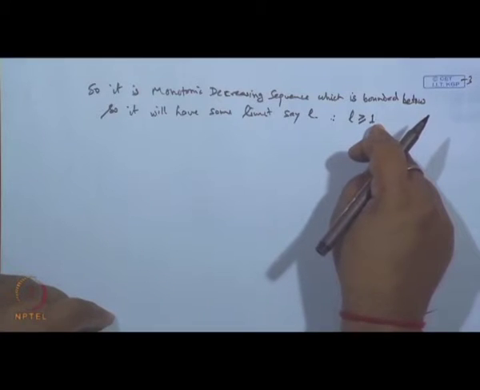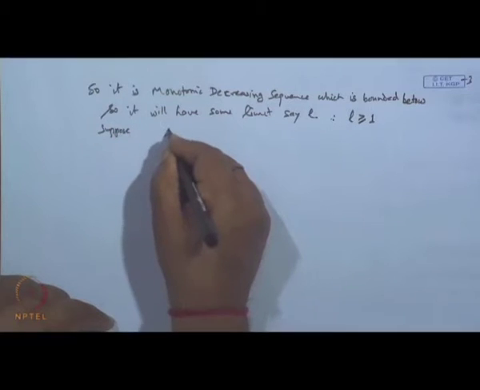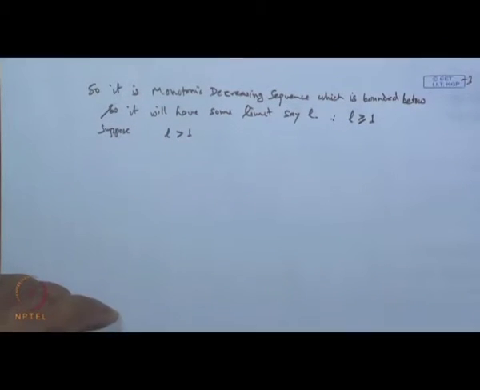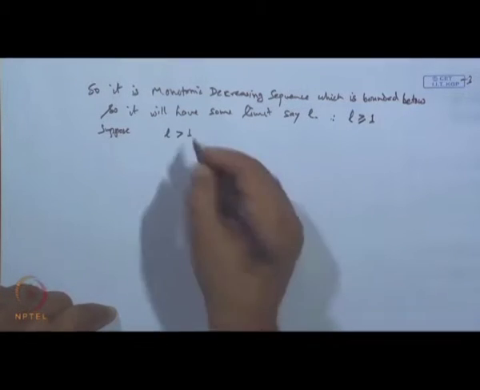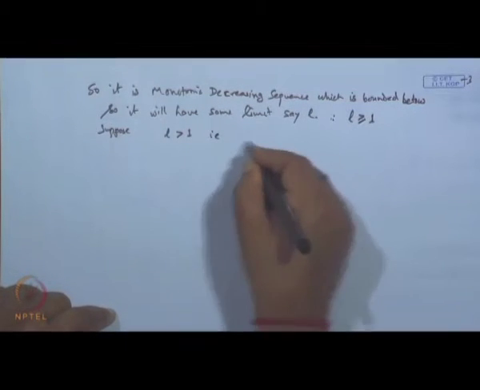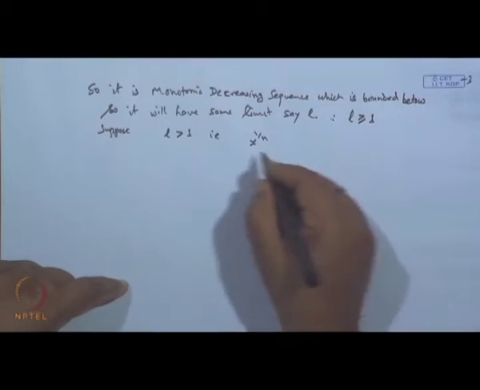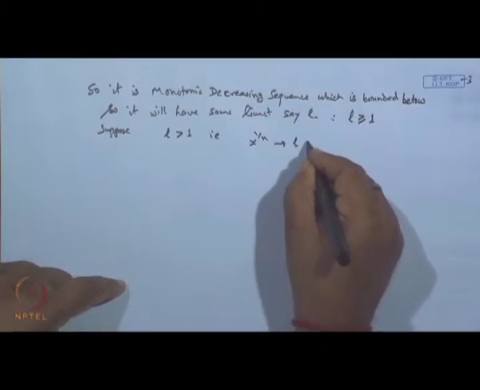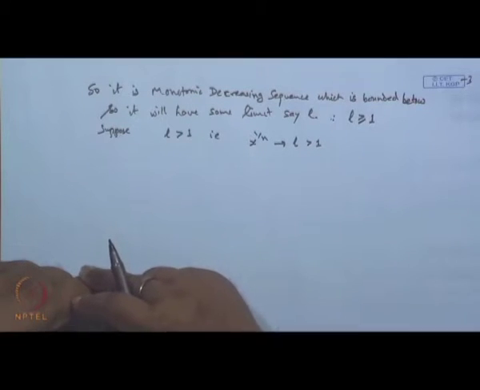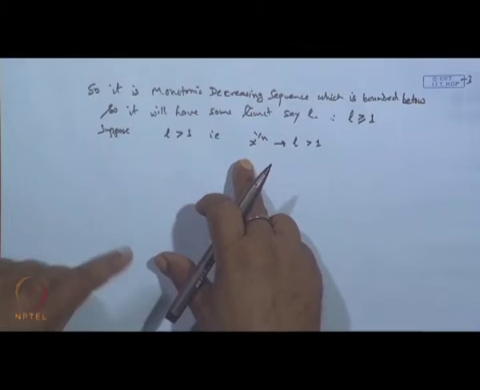Suppose L is strictly greater than 1. Then, the limit of x to the power 1 by n as n tends to infinity is L, which is greater than 1. So, that is only possible when x to the power 1 by n is strictly greater than 1 for all n.